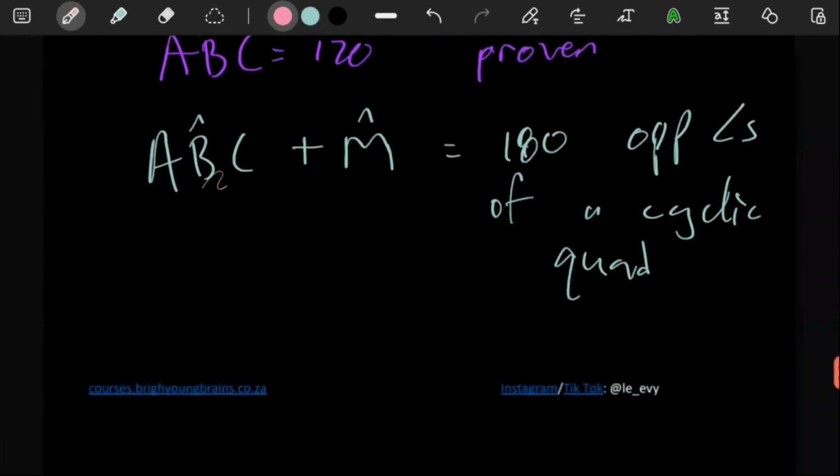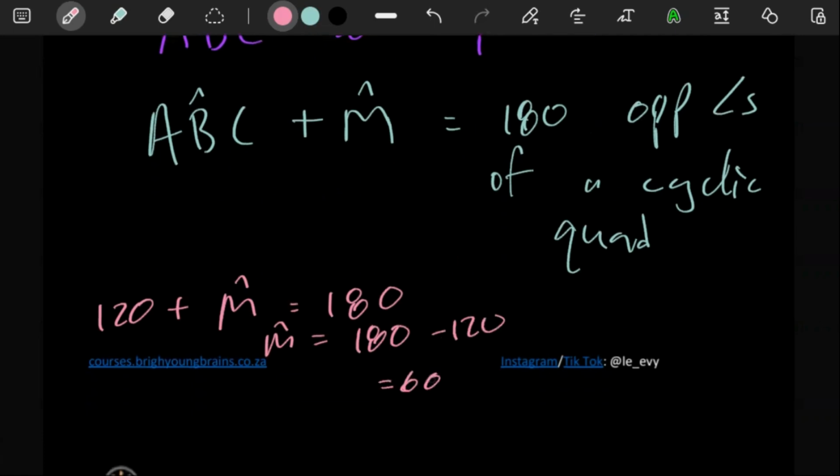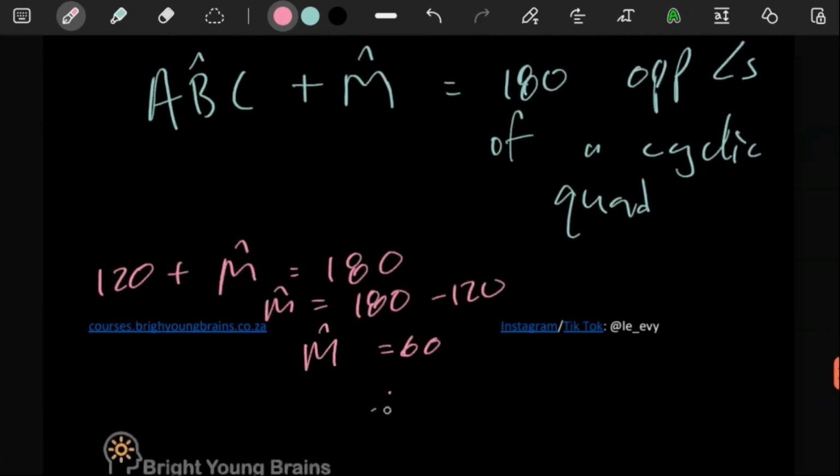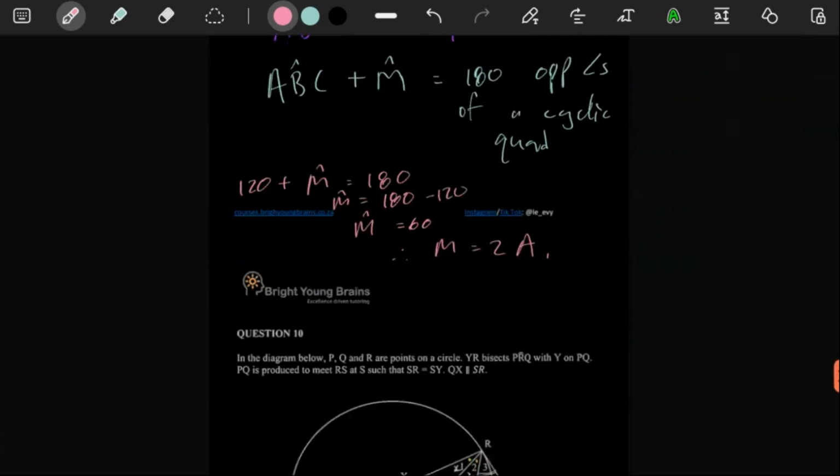And ABC, remember, we worked it out to be 120. Angle M we don't have, but now we can work it out. So M is going to be 180 minus 120, which is a 60. Therefore M is double A1, because A1 is a 30. 60 is double 30. That's that.